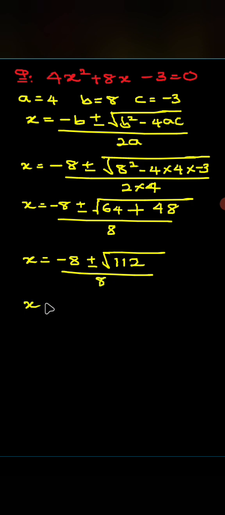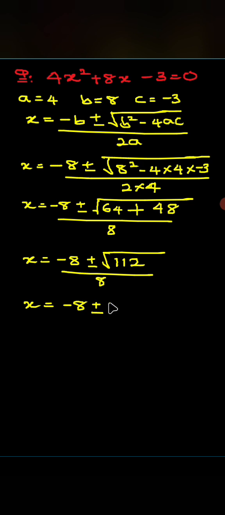So this will be x equals minus 8 plus or minus. So I'll find the value of square root of 112. So that will definitely not be a perfect square. So I'll just look for it like that. So that's basically like 4 root 7. So I'll have 10.58.